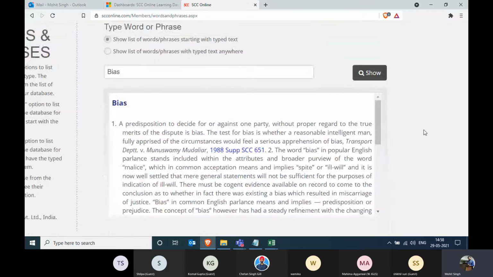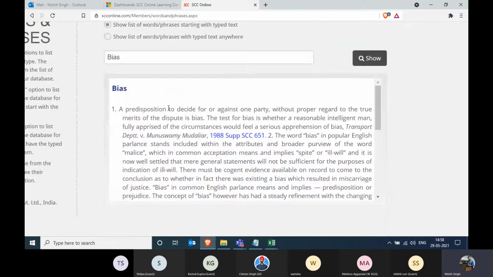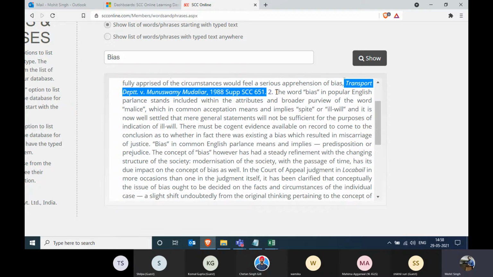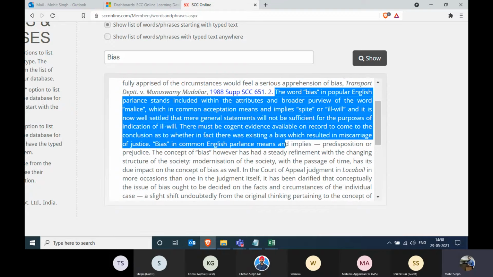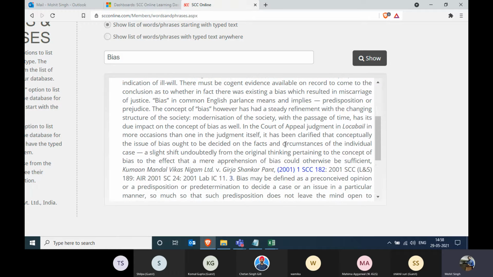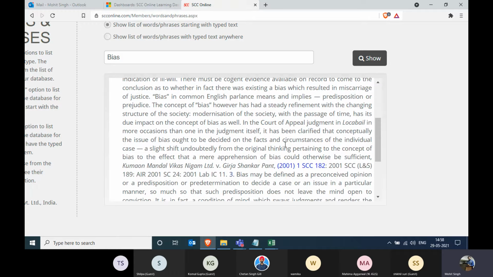Now this information which is pouring in is a paragraph. So paragraph number 1 starts from here and it goes till here. In this judgment, that is transport department versus so and so, a judge has defined what is the meaning of bias. Similarly, we have read several other judgments and we found that there is one more judgment in which bias was defined, and that is how we put that content over here.